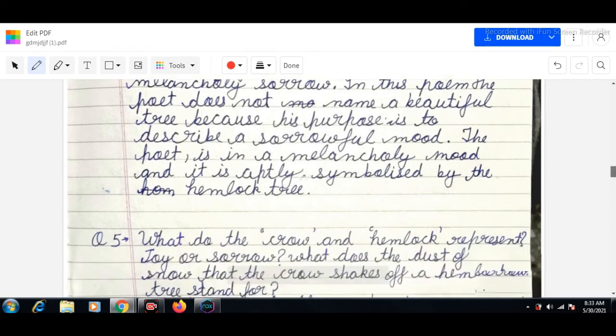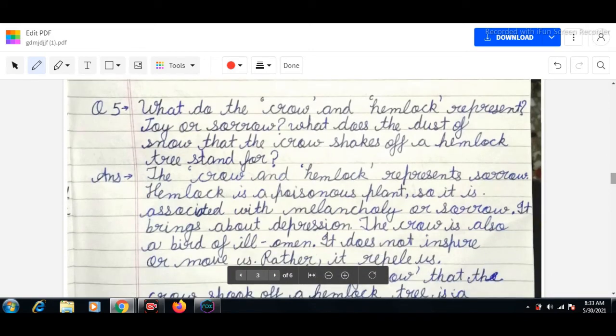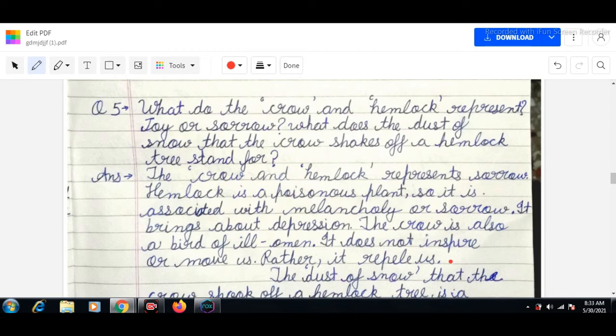So now our question number 5: what do the crow and hemlock represent? Joy or sorrow? What does the dust of snow that the crow shook off a hemlock tree stand for?